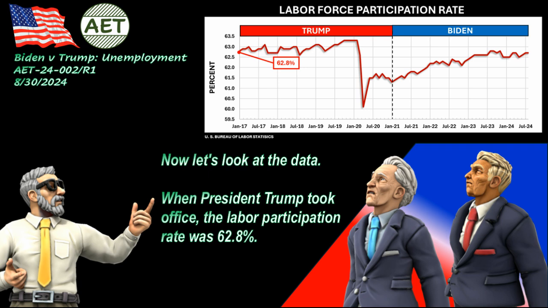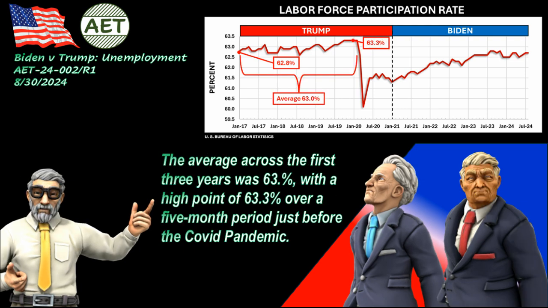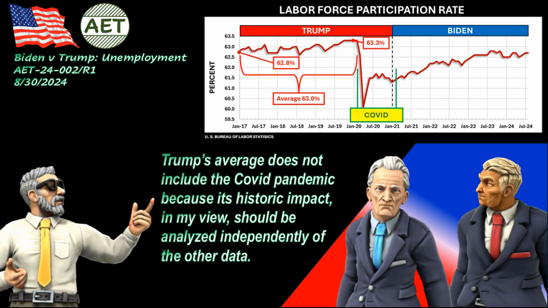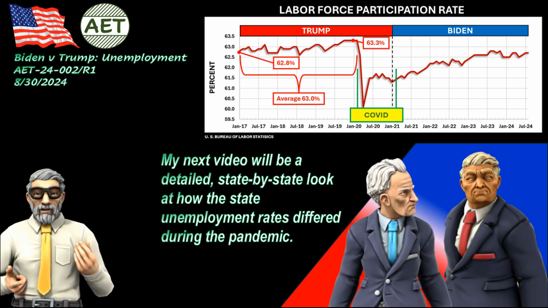When President Trump took office, the labor participation rate was 62.8%. The average across the first 3 years was 63%, with a high point of 63.3% over a 5-month period just before the COVID pandemic. Trump's average does not include the COVID pandemic because its historic impact, in my view, should be analyzed independently of the other data. My next video will be a detailed state-by-state look at how the state unemployment rates differed during the pandemic.